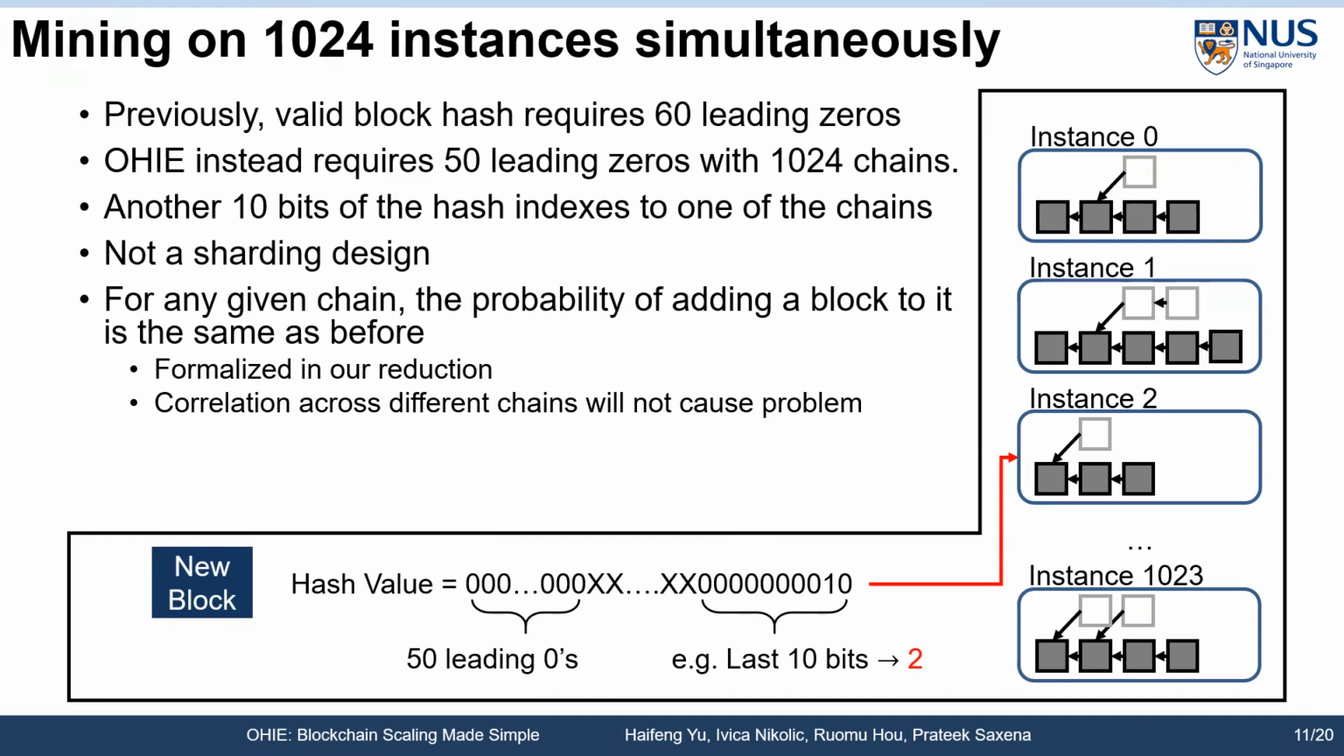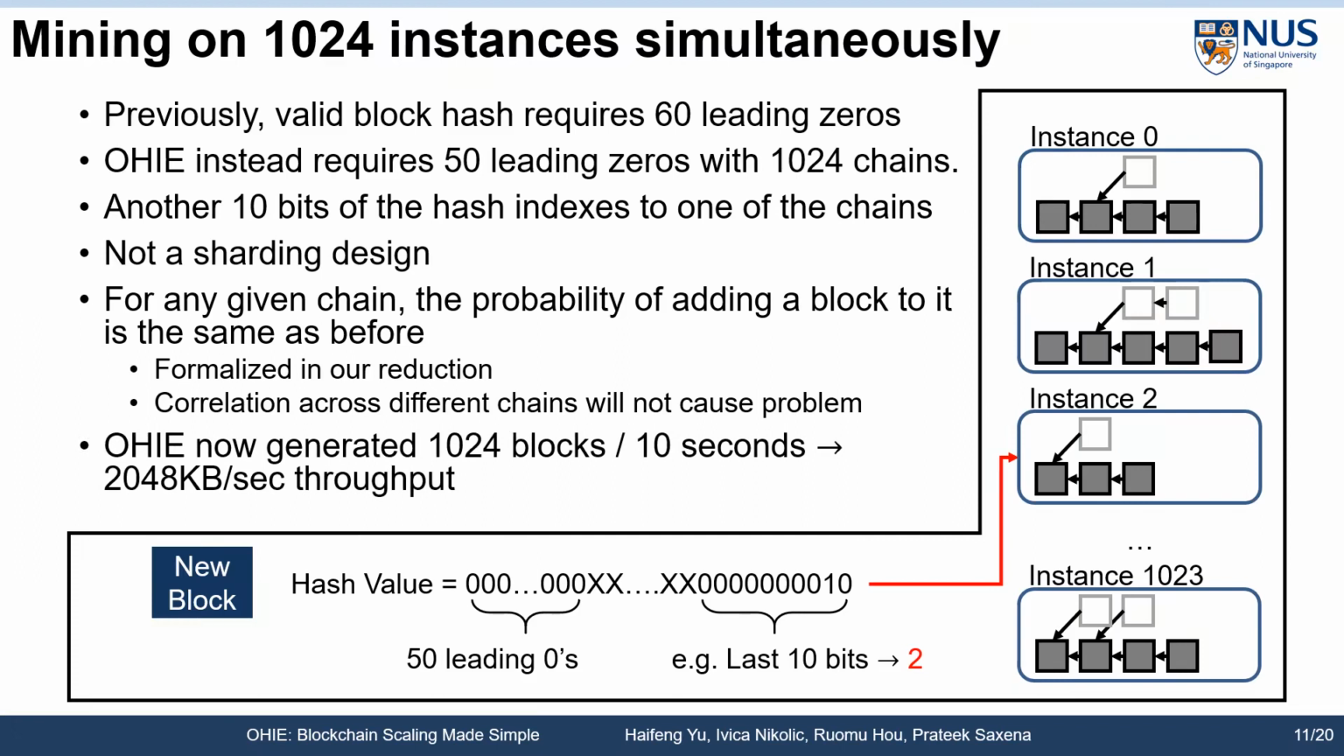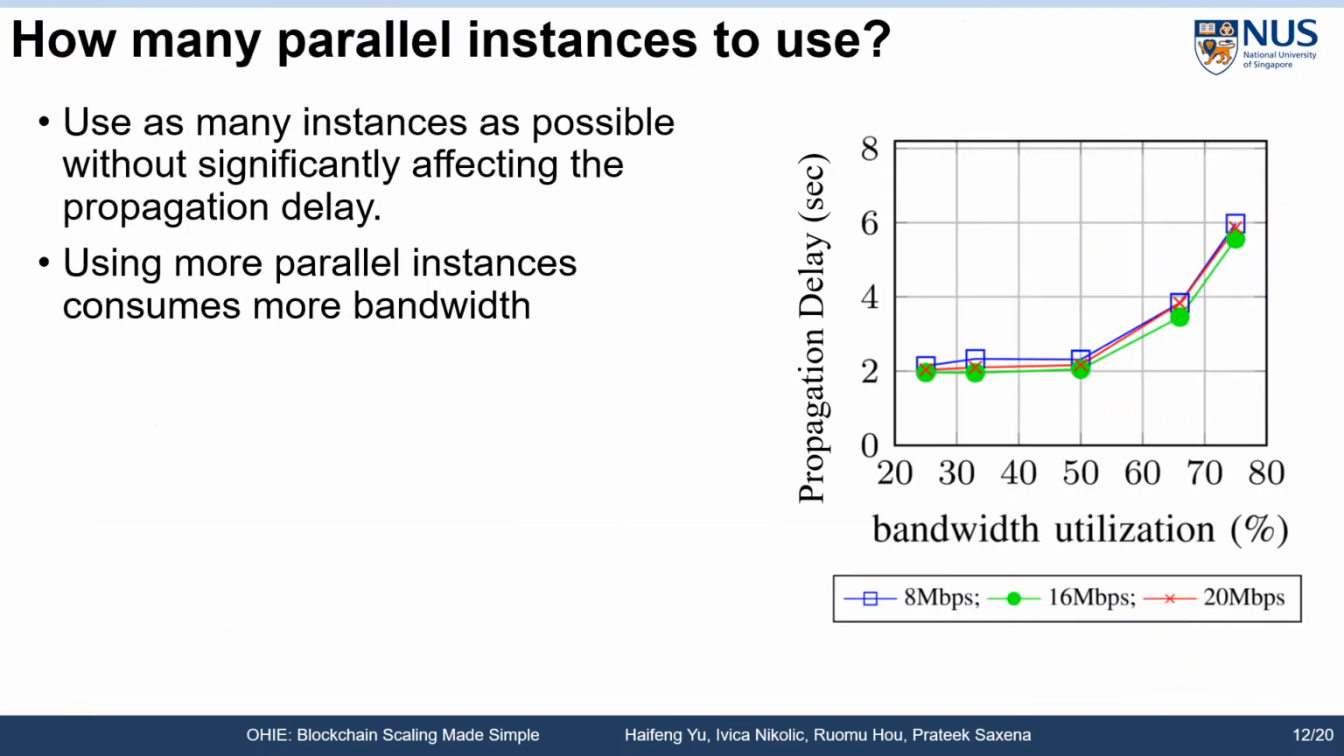Our paper has actually formalized such intuition as a formal reduction. This ultimately enabled us to do a security proof based on reduction to the security of Nakamoto consensus. Now with all these 1024 chains, OHIE is generating 1024 blocks every 10 seconds on expectation. This means that we have improved the throughput by about 1,000 times. We used about 1,000 chains on the previous slides. What prevents us from using 1,000,000 chains?